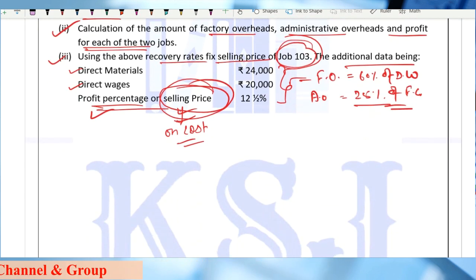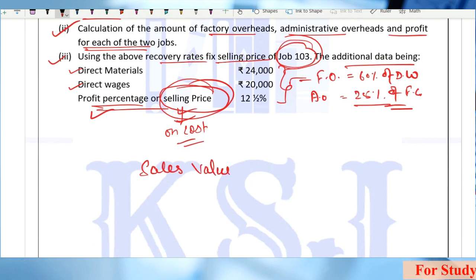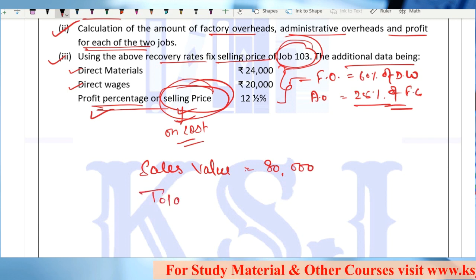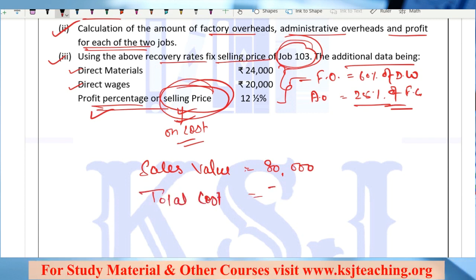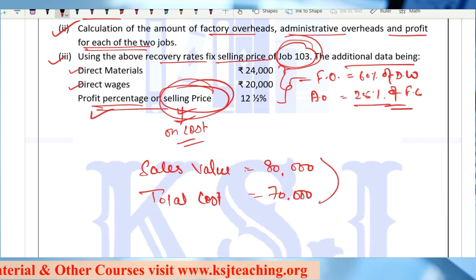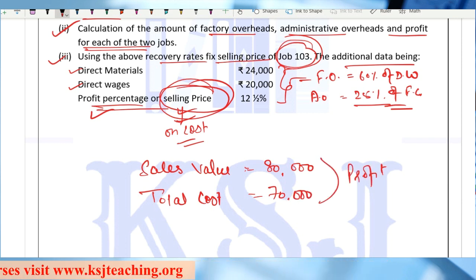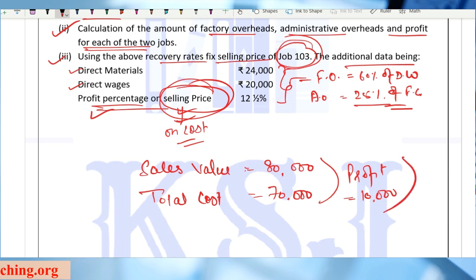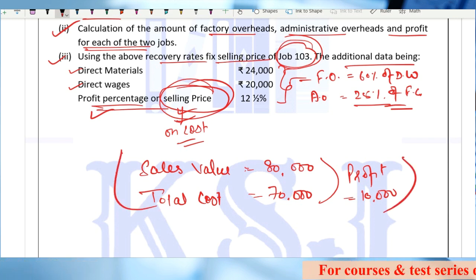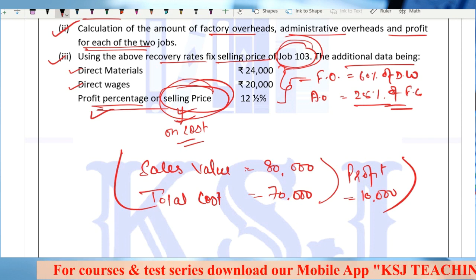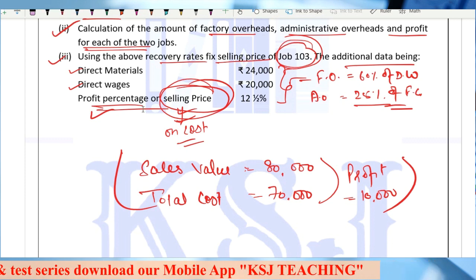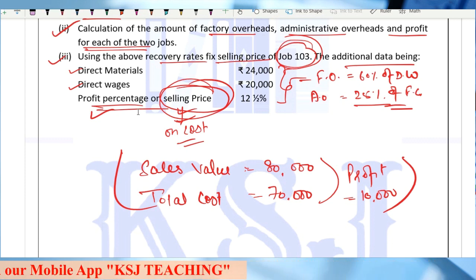The answer, sales value is 80,000, right, for this job. Total cost is 70,000, right, and the difference is profit of 10,000 rupees. So this is your answer. This is your homework that you have to do, and you have to tell me in the comment section whether you have been able to do it or not, right? So do comment that yes sir, we have been able to do this third part, that is for job 103. We have prepared the cost sheet, right?